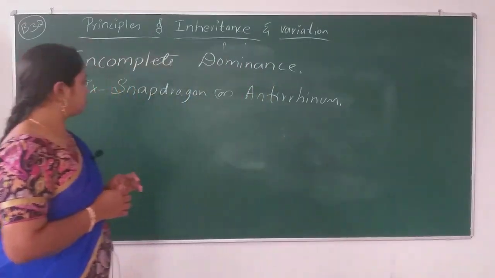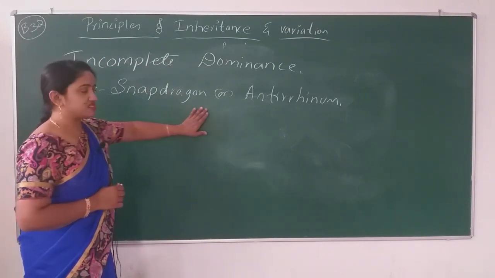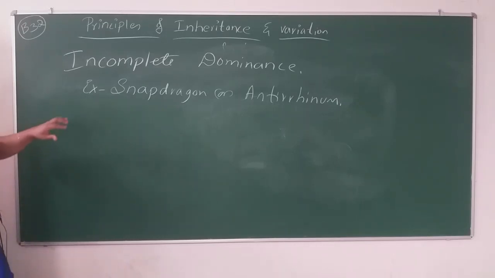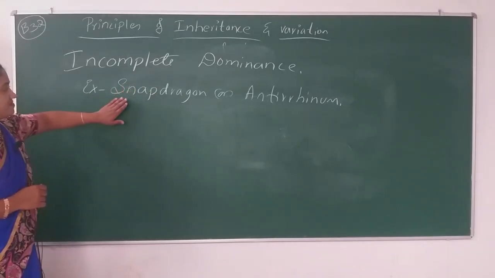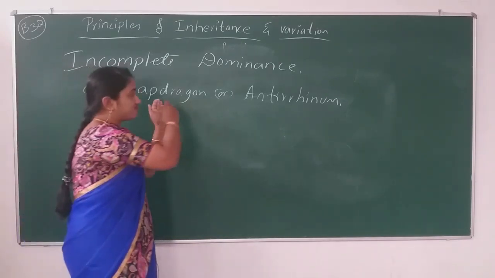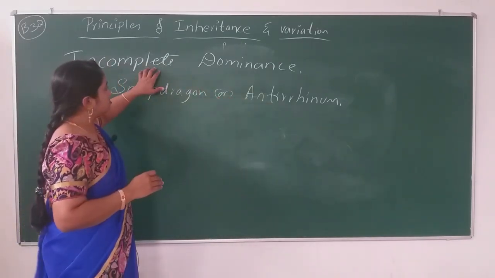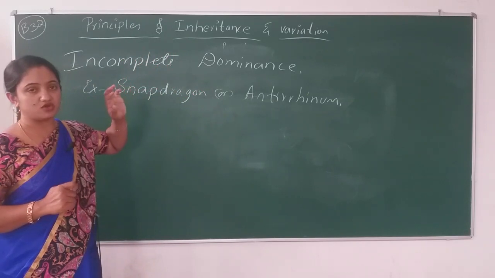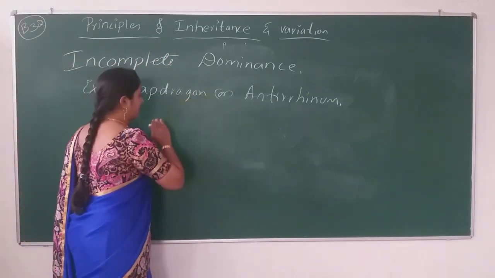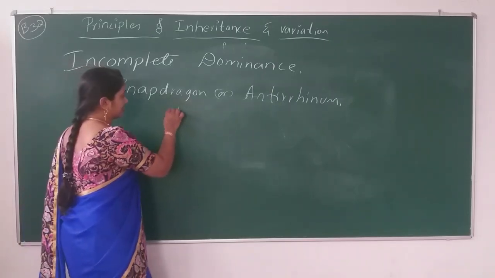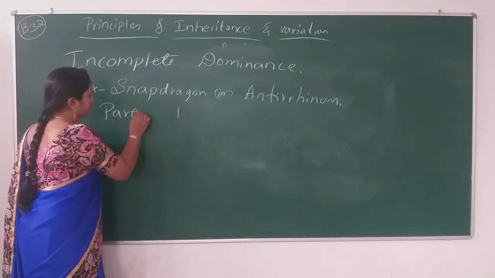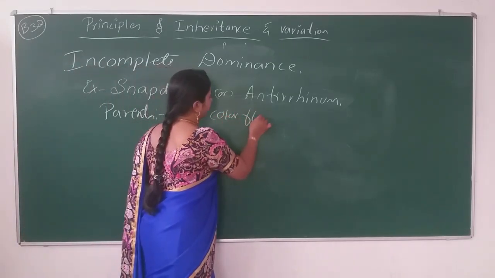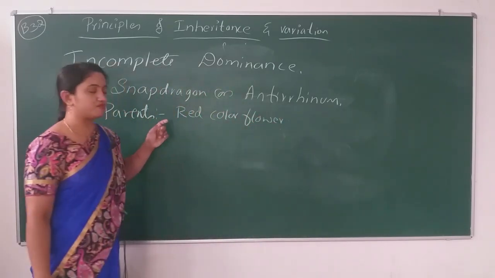But in the snapdragon, let me start the schematic representation. In incomplete dominance, in the snapdragon plant, we are selecting parents having red color flower, pure breed.